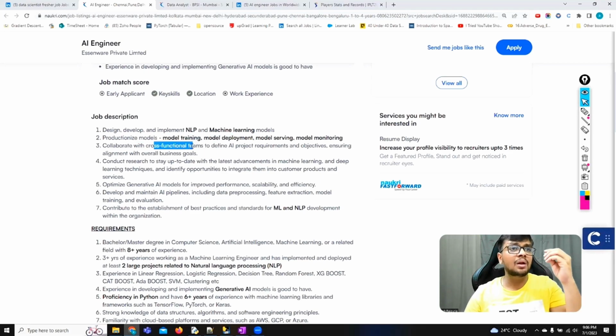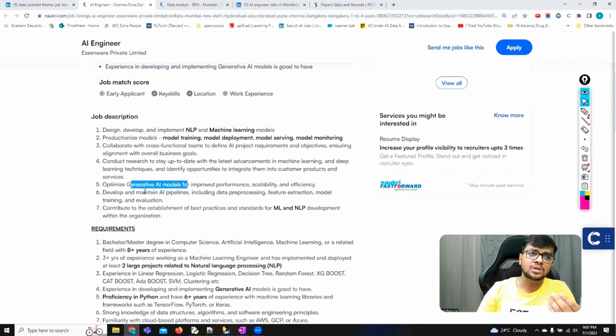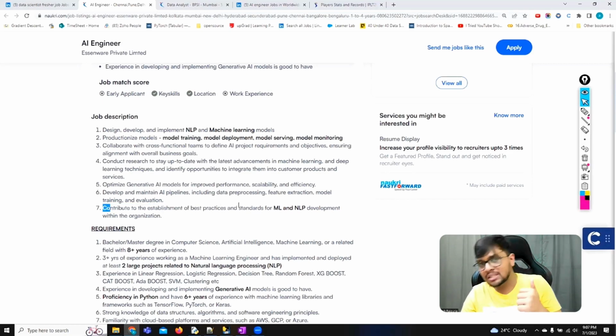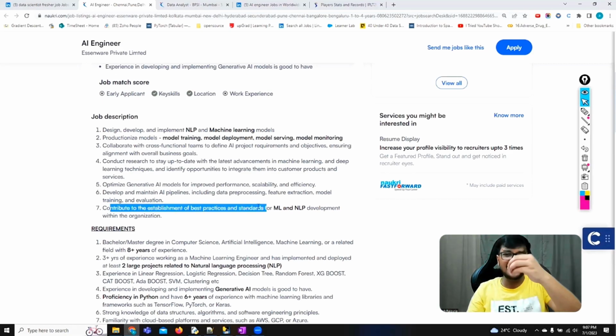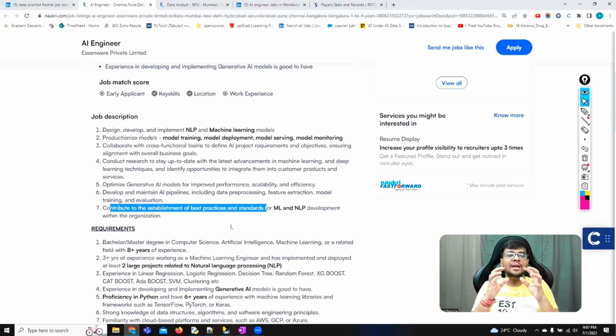You should be able to research all the machine learning and deep learning techniques. Like I said, in AI there is machine learning and deep learning, so if you are doing AI, you should have machine learning and deep learning knowledge. Since generative AI has come in new, it is there now in job descriptions. You should be able to develop and maintain AI pipelines and do ML and NLP deployment. So these are the roles of AI.